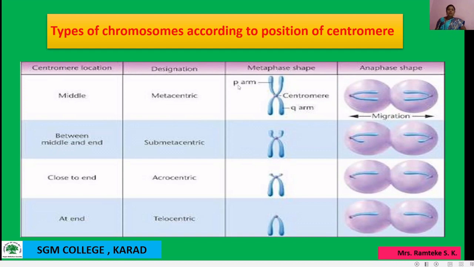See here, this is the P arm, and the arms are connected at one point. That one point is known as the centromere. Then another one is the Q arm. The ends of the chromatid are also known as telomeres. Then another point is the sex chromosome, also known as allosomes. These chromosomes are responsible for the determination of sex.